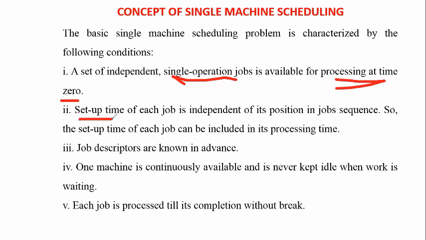Next, coming to the setup time, the setup time of each job is independent of its position in the job sequence. So the setup time of each job can be included in its processing time. There is no need to add the previous job timings, and no need to consider the idle times for this job. We can perform the operations in an individual manner. Then, the job descriptors are known in advance. Next, one machine is continuously available and is never kept idle when work is waiting.